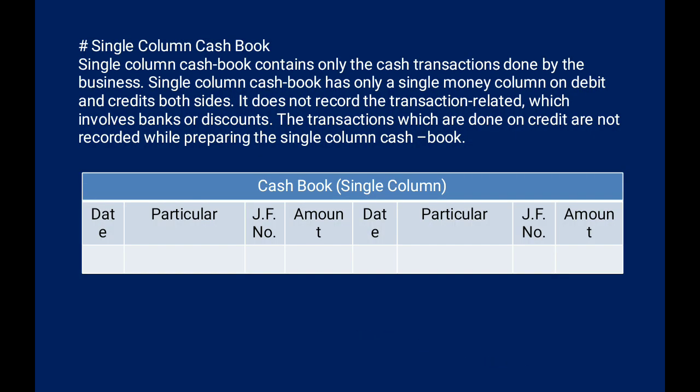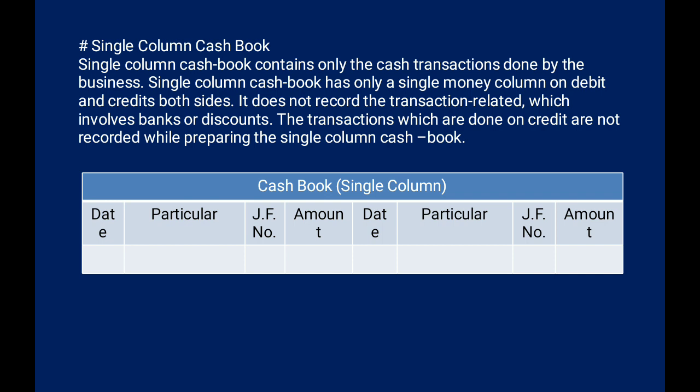So before we start, first we have to come to the definition part. Single column cash book contains only the cash transactions done by business. In the business activities, if we are doing any cash transaction, that we use to record here. Single column cash book has only a single money column. In the single column cash book we have only a single column on both the debit and credit sides.